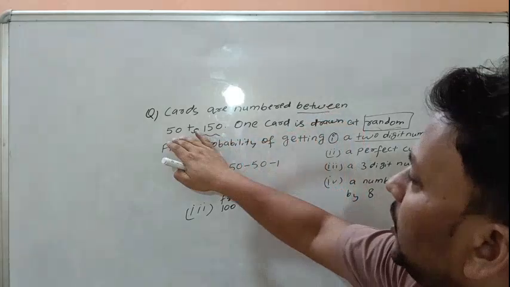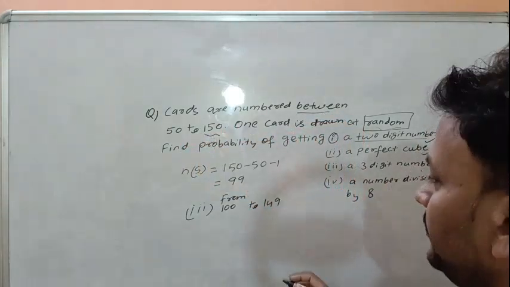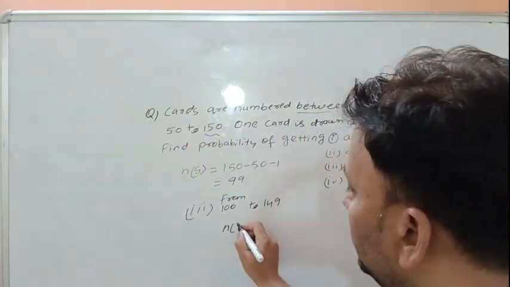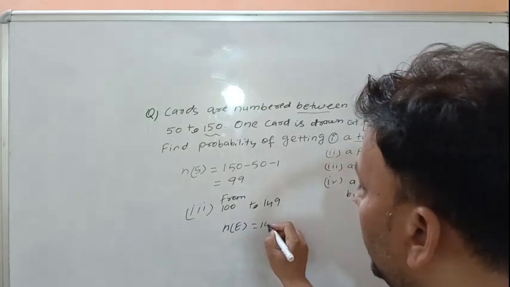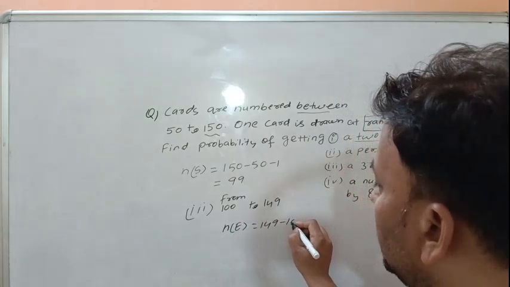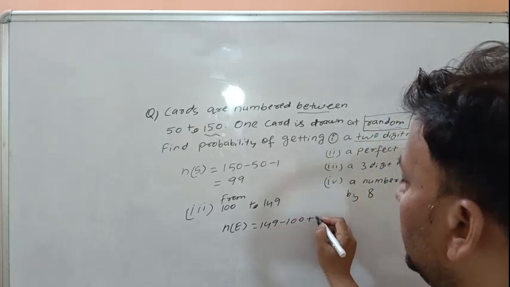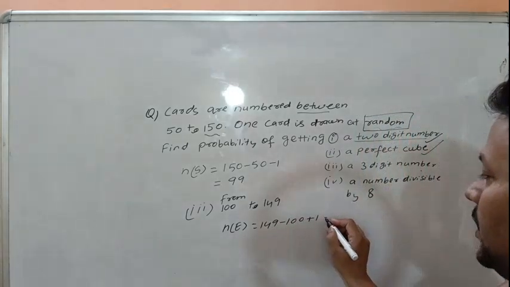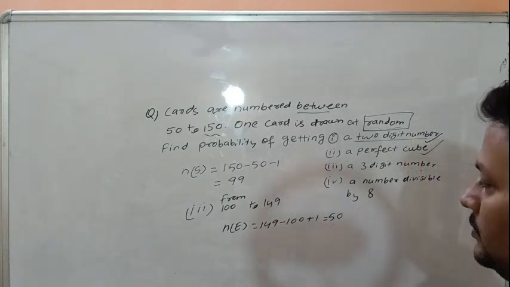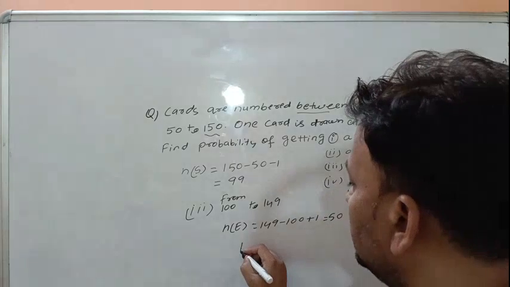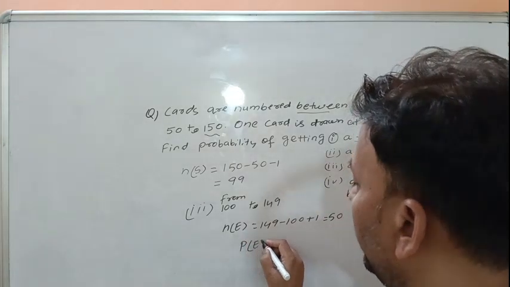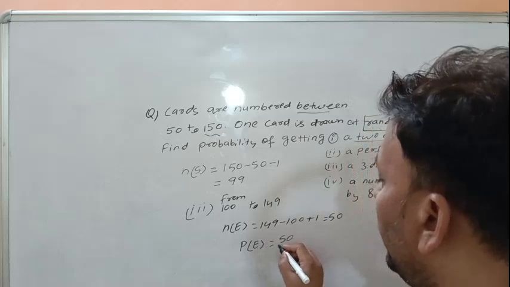Between means both the numbers are not included. Then the number of events will be 149 minus 100 plus 1, that is 50. That means the required probability is 50 over 99.